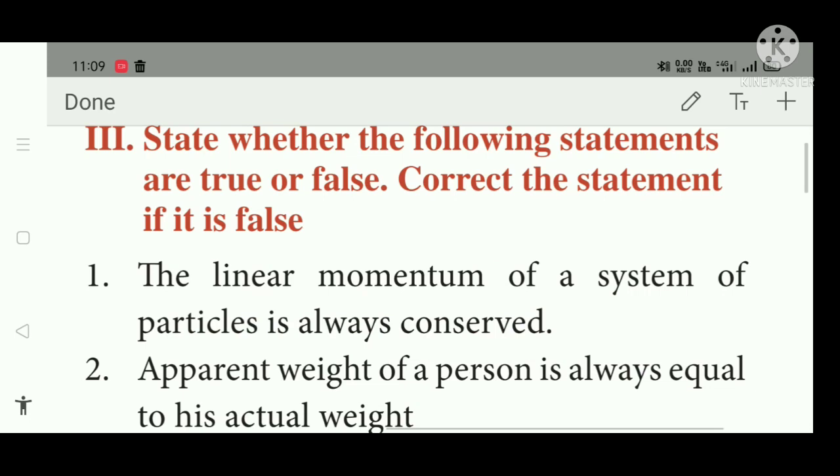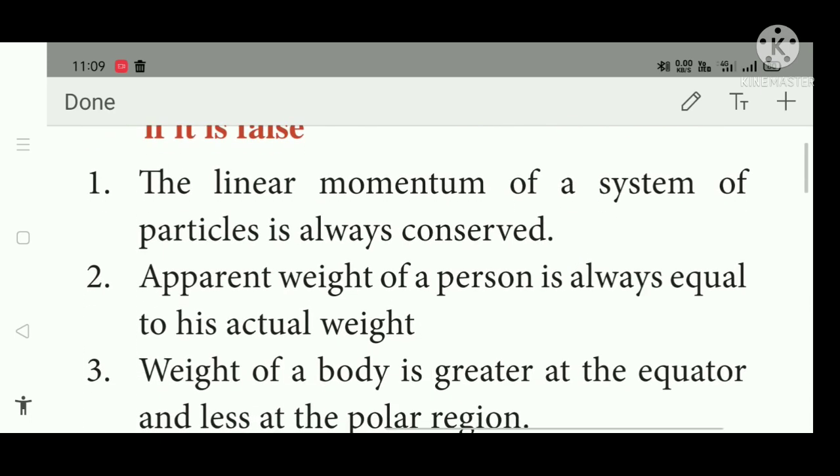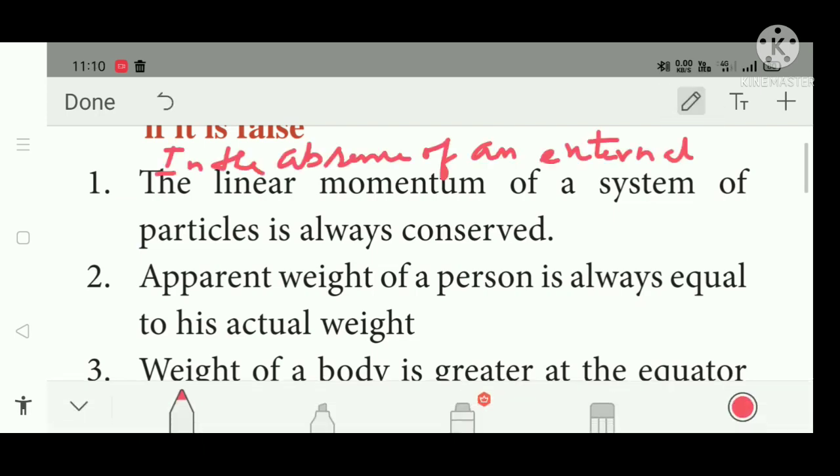Next we pass on to the true or false. If false, correct the statement. First one, the linear momentum of a system of particle is always conserved. That is, in the absence of an external force, the linear momentum of a system of particle is always conserved. Second, apparent weight of a person is always equal to his actual weight. The apparent weight is not always equal, so you have to write